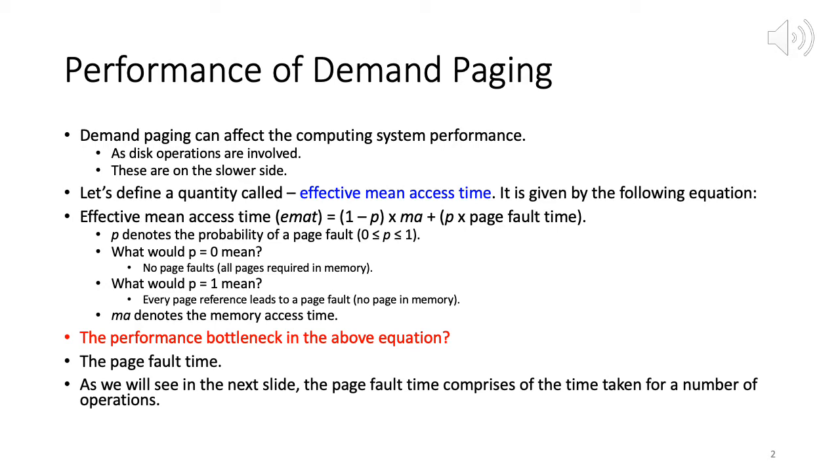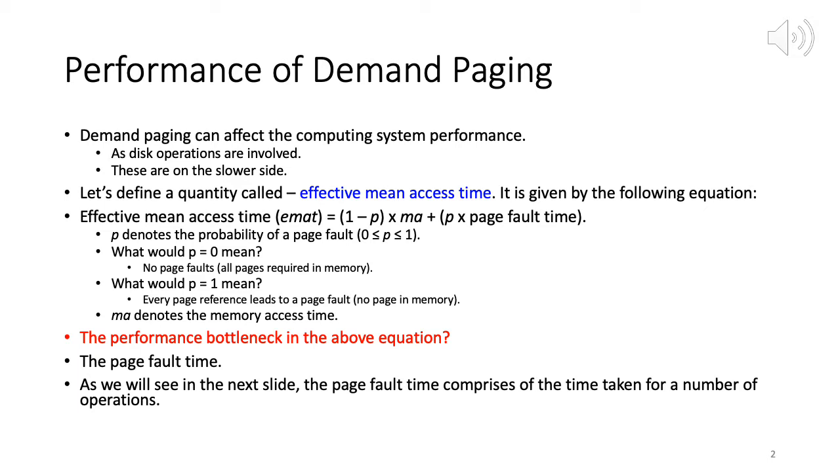So we have a probability of having a page fault, right? Because initially no pages are within memory. So every time we have a page fault, that means we have to do a disk operation. The page has to be loaded from disk. We saw those steps in the last lecture, right?